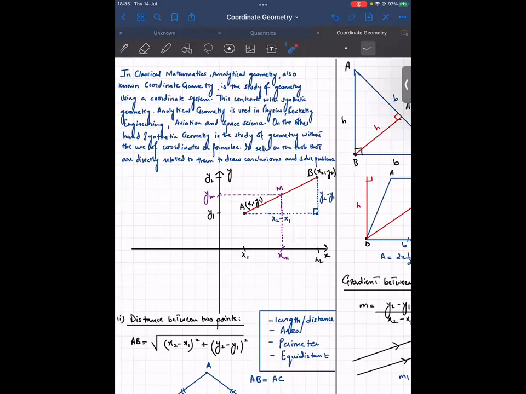So all these tools are basically used, and we use different formulas, like the formula of area, a formula for circle and square and all.